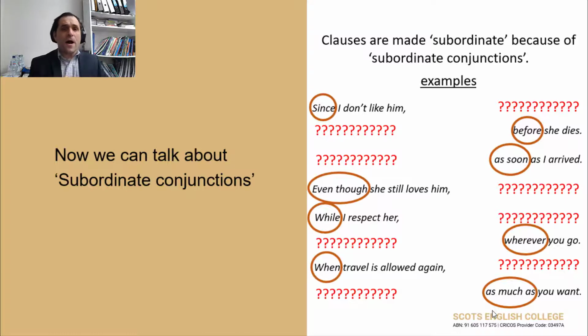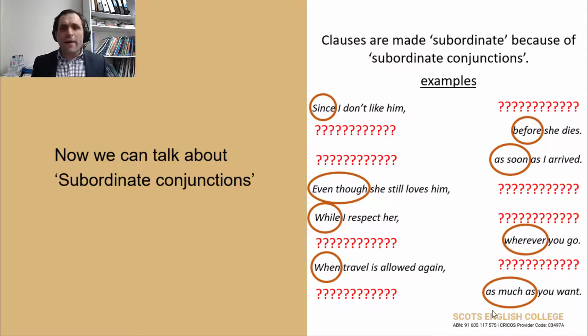And the reason they're not clear is because they all begin with subordinate conjunctions. Every single one of them. And the reason they are subordinate clauses is that they have subordinate conjunctions, like since, before, as soon as, even though, while, wherever, when, as much as, only if.